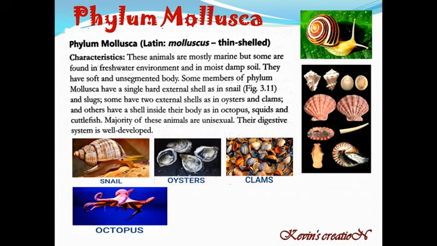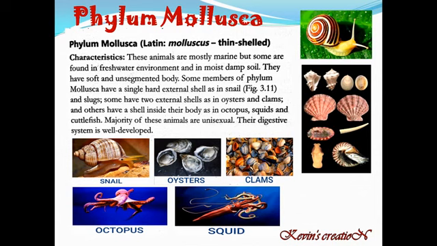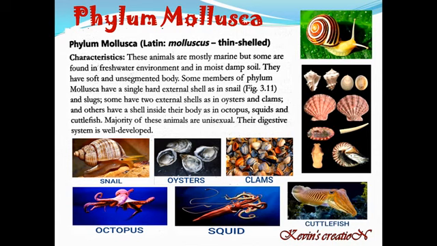So this is octopus, squids and cuttlefish. So their shells are internal. The majority of these animals are unisexual. Their digestive system is well developed. So this was all about phylum Mollusca.